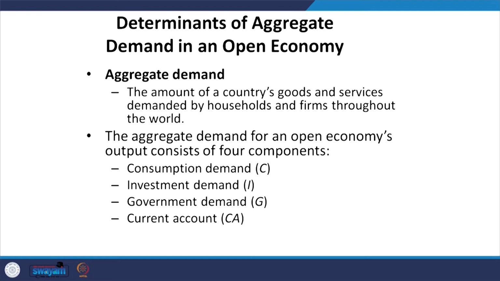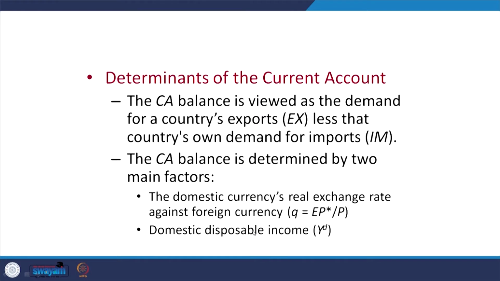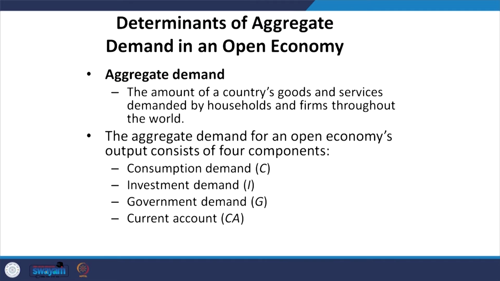The aggregate demand for an open economy's output consists of 4 major components: consumption demand, investment demand, government demand and current account.